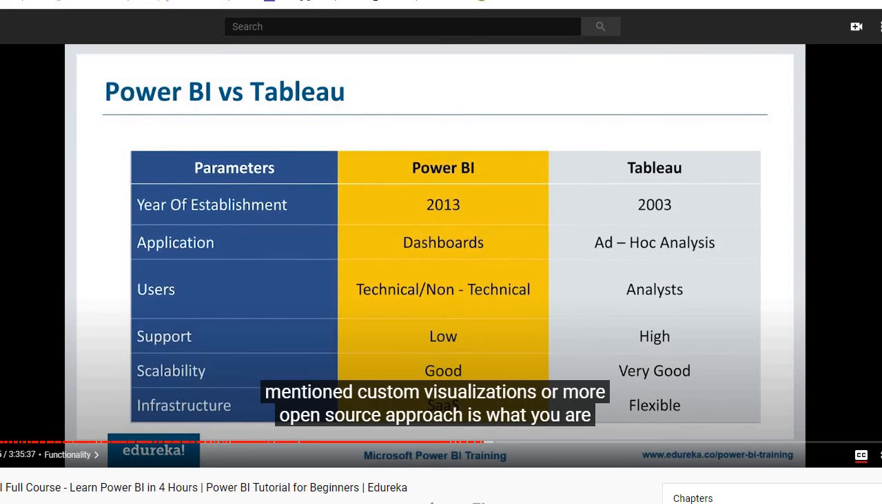Applications. Now, as I've already mentioned, if custom visualizations or a more open source approach is what you're looking for, Power BI is your thing. For a more curated and clean approach, Tableau. So if you need something like custom visuals and dashboards, you can go for Power BI. For ad hoc analysis and longer-run operations related to data visualization, Tableau.